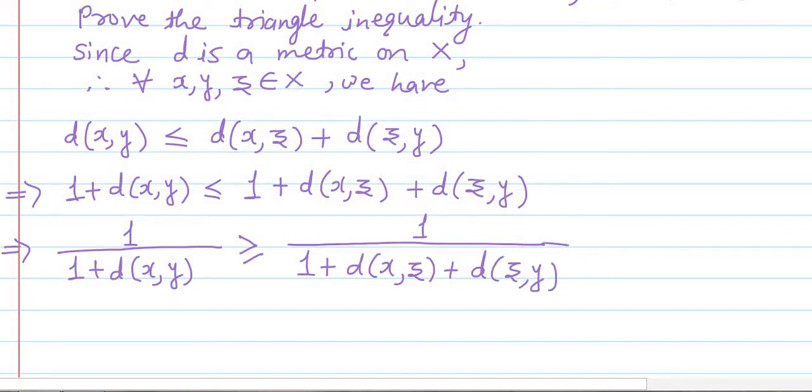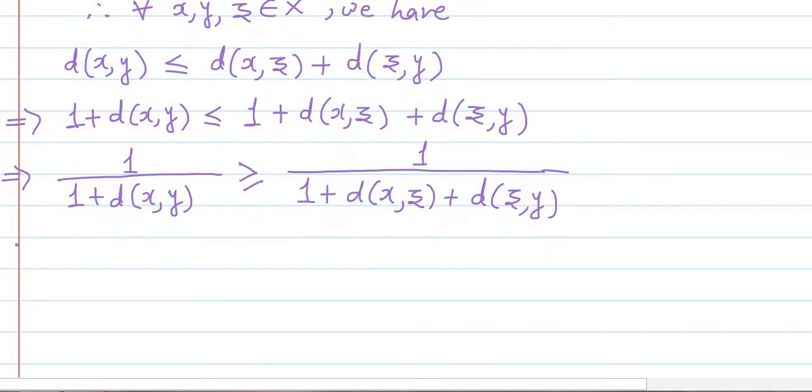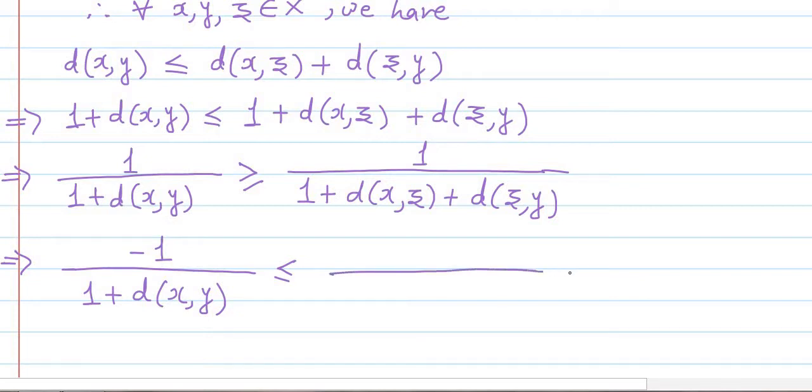Again multiplying both sides by the minus sign, the relationship reverses again, and we get minus 1 upon 1 plus d of x comma y is less than or equal to minus 1 upon 1 plus d of x comma z plus d of z comma y.